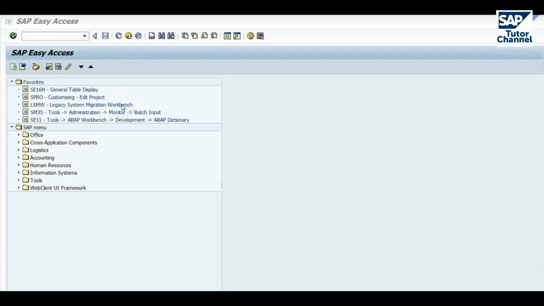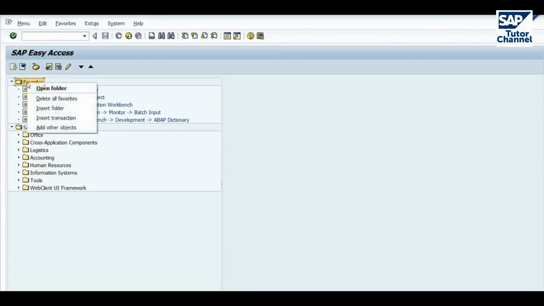Now, there isn't a menu path to LSMW, so to launch the transaction, you can key it in up here, LSMW, or as I've done, you can add it to your favorites menu. You do that by right-clicking on favorites, going to Insert Transaction, and inserting LSMW, just typing it in. So we launch the transaction from here.